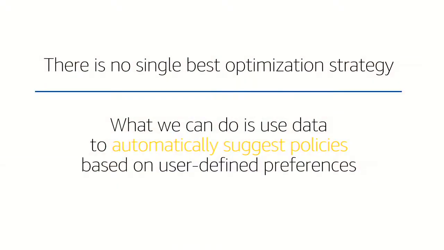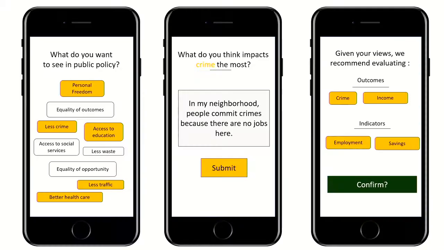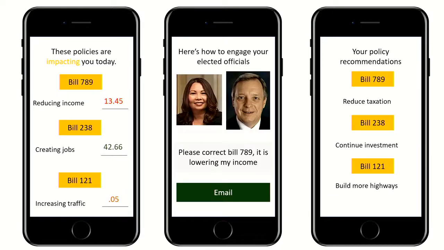In reality, there is no single best optimization strategy, but what we can do is use data to automatically suggest policies based on user-defined preferences. The next slide I'm about to show you is still just an idea, but it's an awesome idea. What if we could actually input our public policy preferences at the philosophical level into something that can then combine them? Then we can say what we think impacts public policies the most, and then recommend experiments based on that. And then we can determine the impact of those policies.